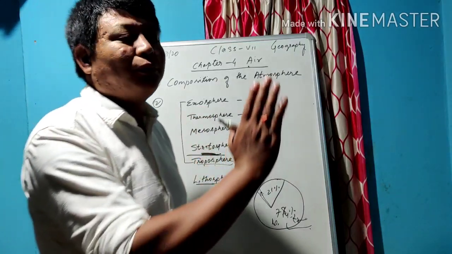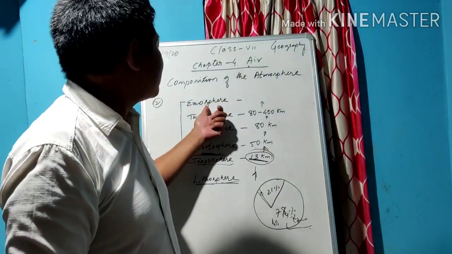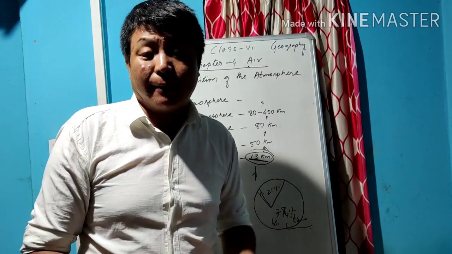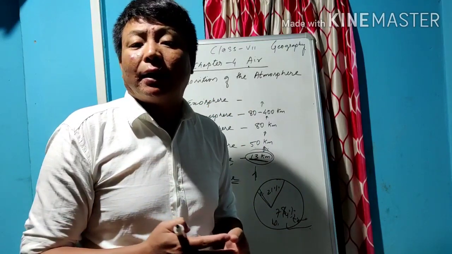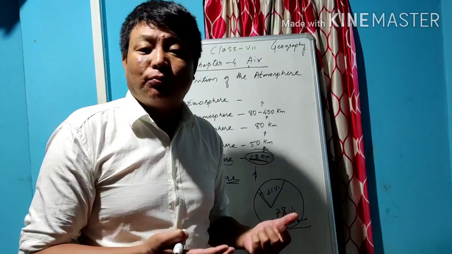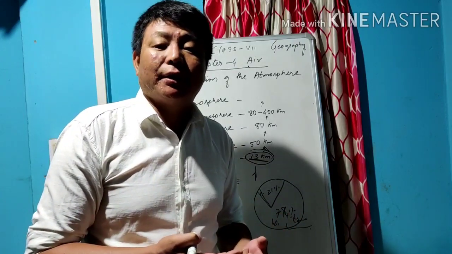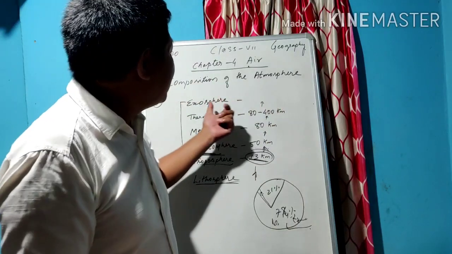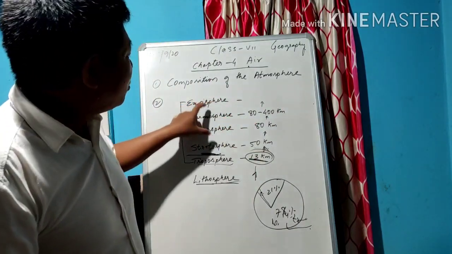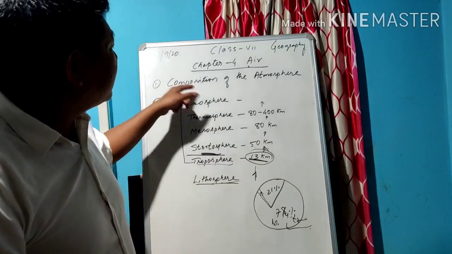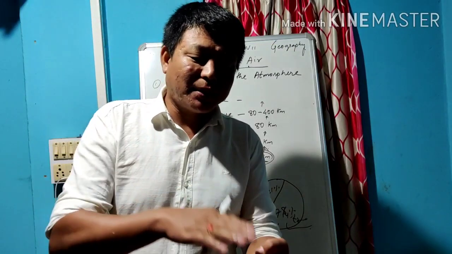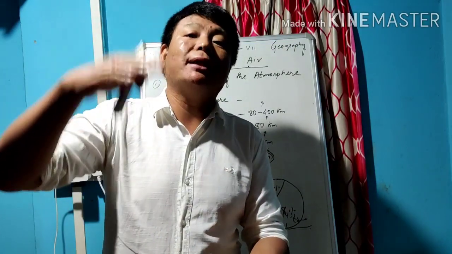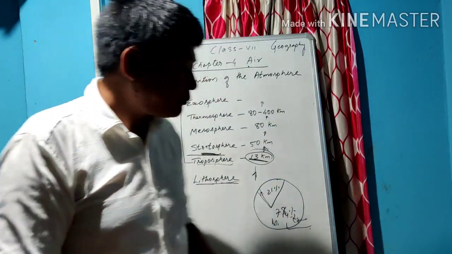When we go above that, the last layer is the exosphere. Here we mostly find objects in gaseous form, like helium. Many types of gas are there, especially in this exosphere. So these are all the parts that come under the composition of the atmosphere, going from ground level higher and higher.